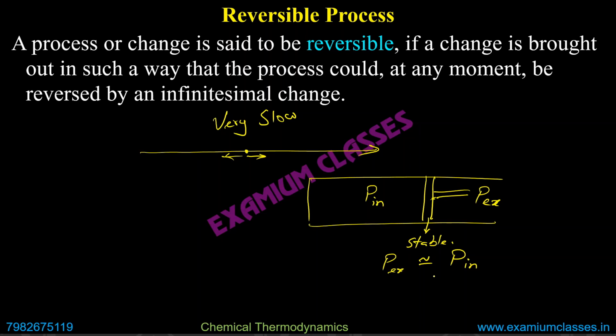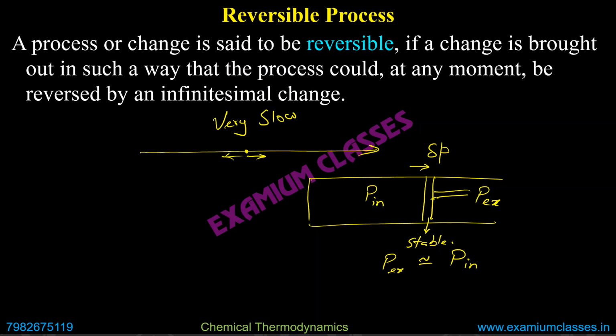Suppose you apply delta P pressure in this direction, which is infinitesimally small. Because it is infinitesimally small, instead of writing delta P, usually we write it as lowercase d P, to show that it is a continuous process. If you have done integration and differentiation, you should know this, or if not, you will do it in math.